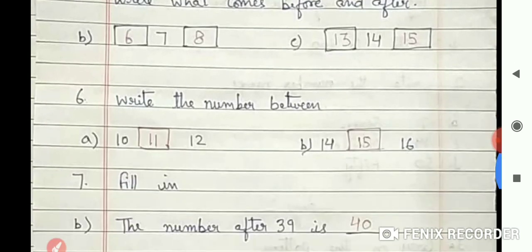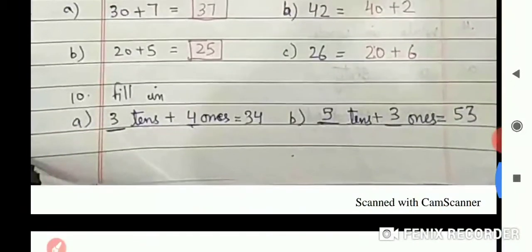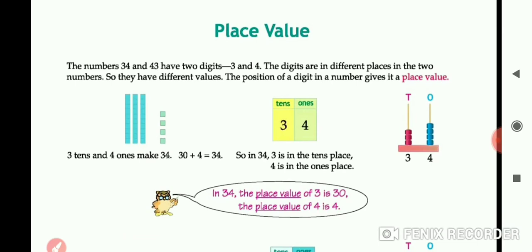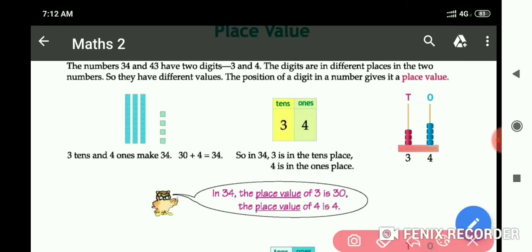Answers for page number 3 are given here. You can consult with it. Now the place value. Move to next page. Place value. How we write down the place value? Suppose a number is given. So first we expand it. And after expanding it, that particular expansion give its value. Suppose the example here is given is 34. So we write 34 as 30 plus 4. So 3 is in tens place and 4 is in ones place. Place value of 3 is 30 and place value of 4 is 4.